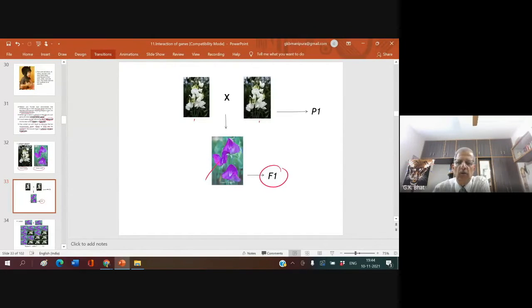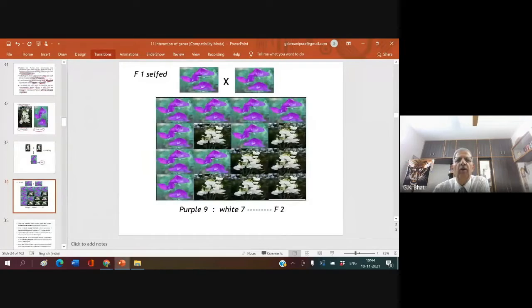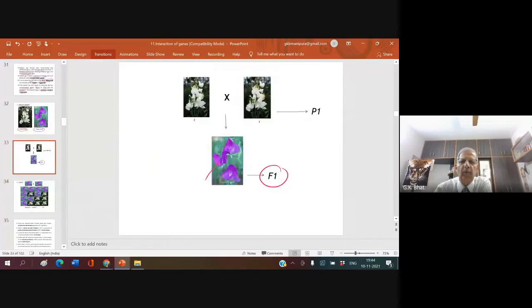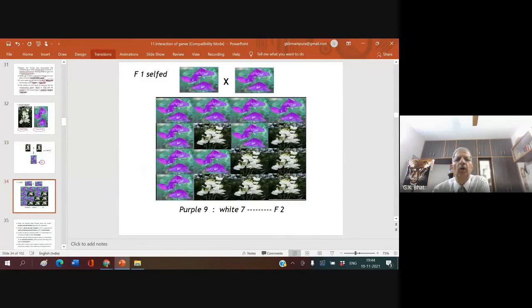This is purple color. What do you get in F1? Purple flowers. When they are selfed, you get 9 purple, 7 white. How did it happen? Why did it happen?